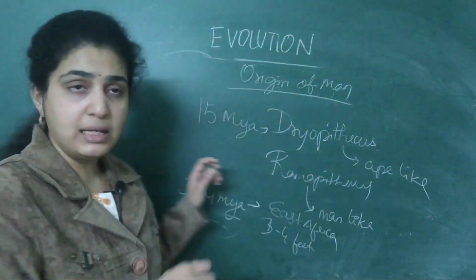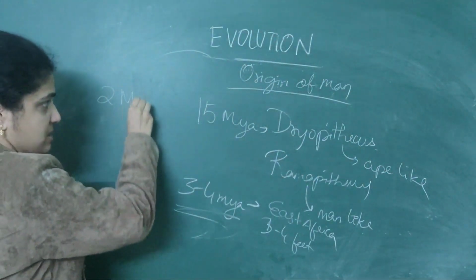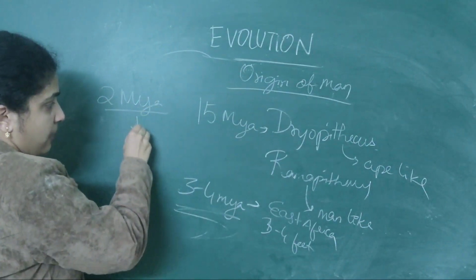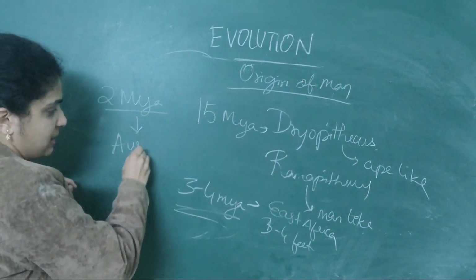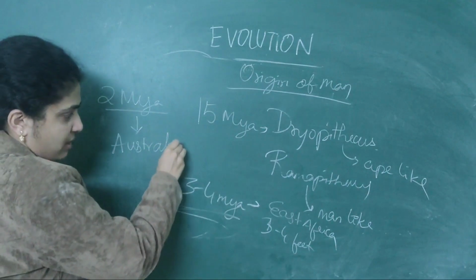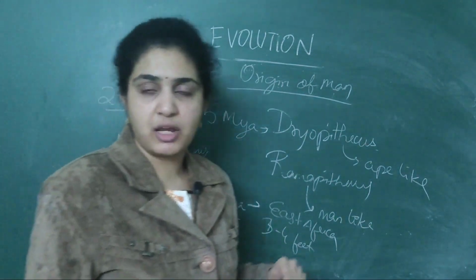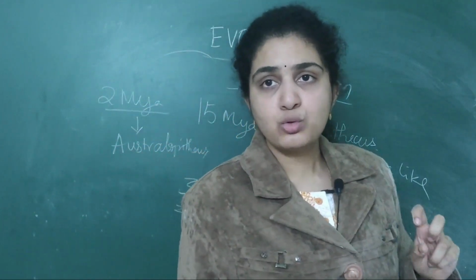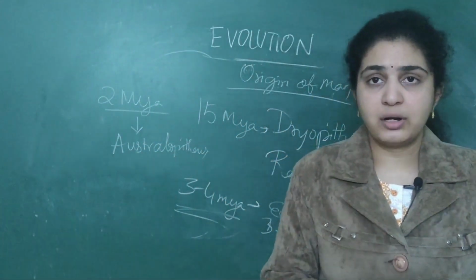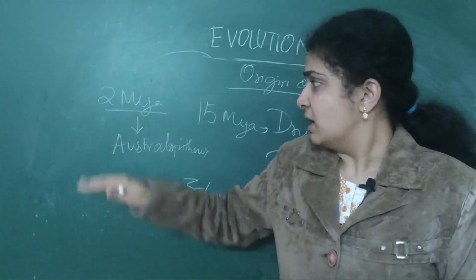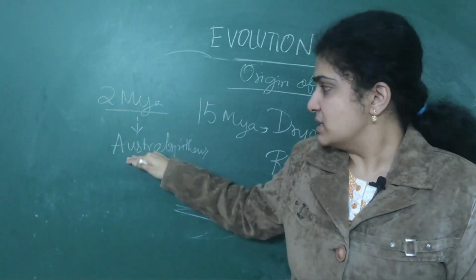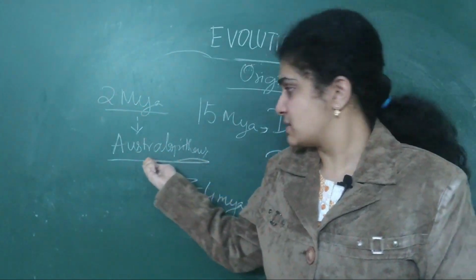Then around 2 million years ago, Australopithecus. Some people were walking again in East Africa. We already told of numerous early men; early men belong to this group only, Australopithecus.